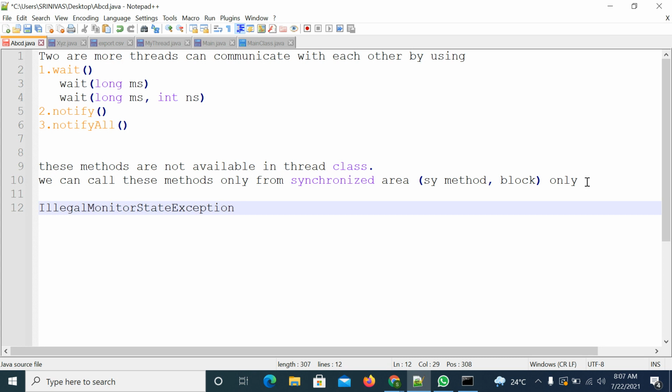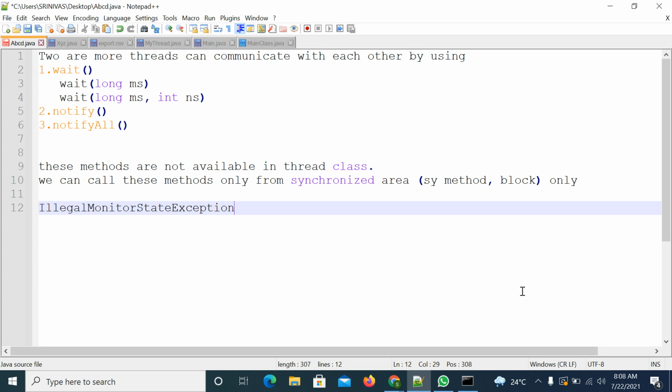So that means you need to apply the synchronization concept here, like applying the lock and releasing the lock. Acquiring the lock and releasing the lock should happen through the synchronized area only. That's why you must call these methods from a synchronized area only.